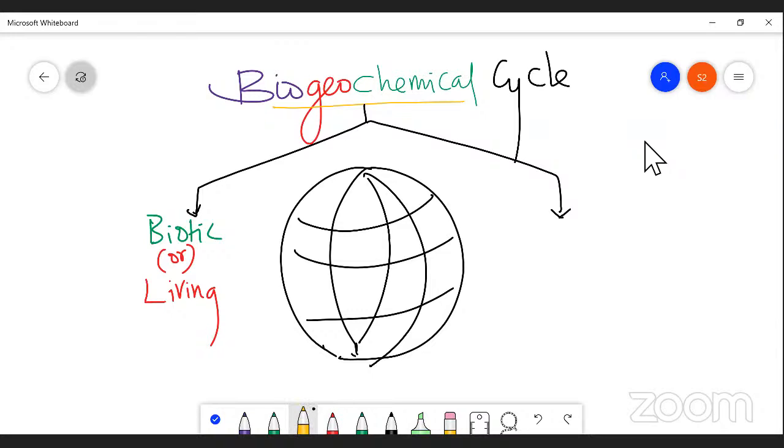Whereas on the other hand, we can say abiotic factors, or it is also called as non-living organisms.